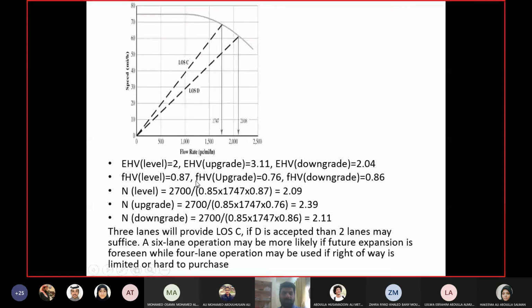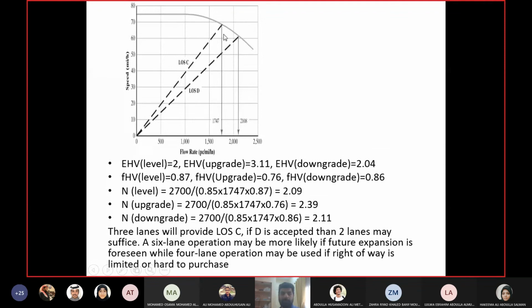The only thing changing in that equation will be the value of the equivalency factor. So for level, FHV is 0.87, upgrade 0.76, downgrade 0.86. Then you will have the equation for the number of lanes: 2700 design volume, 0.85 peak hour factor, 1747 is the flow rate, the maximum service flow rate for level of service C.